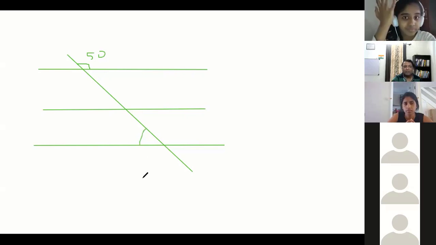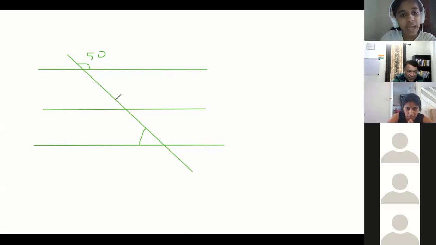Can you find it or not? It is not difficult. You have to practice a lot. Only those three factors. Sir, 50 degree. How? You can use alternate, vertical opposite, or corresponding, any of the three. Sir, because there is 50 degrees on the top, if we use the theorem of corresponding angle, then down also it will be 50 degree.